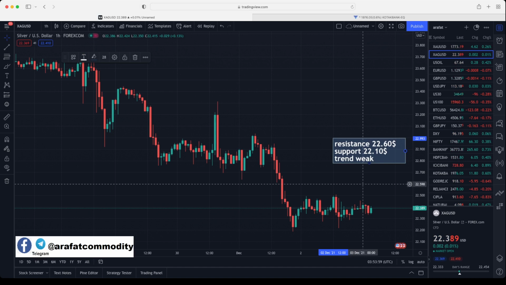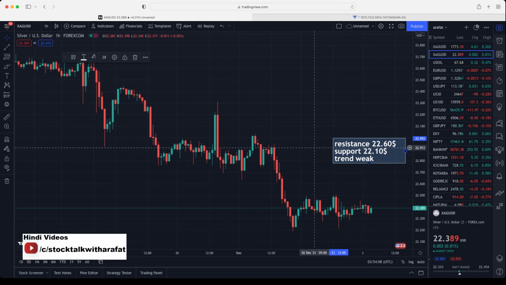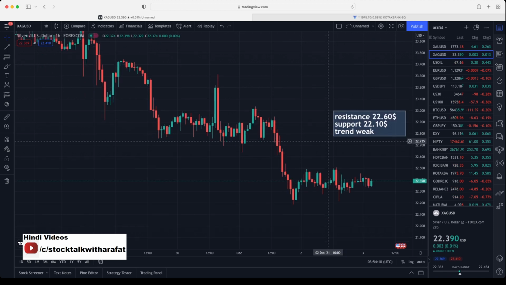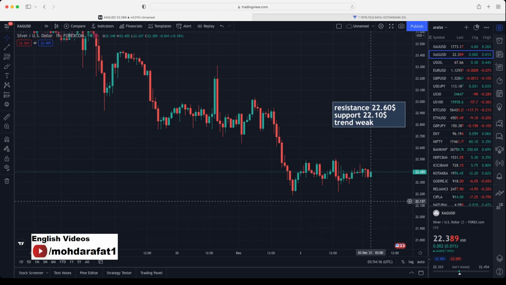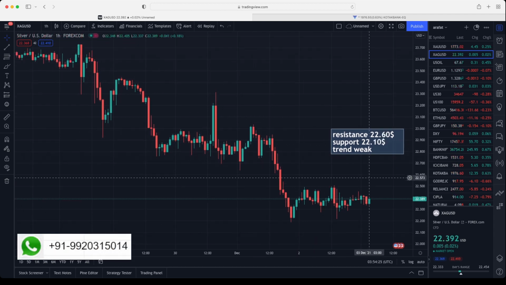2260 will act as resistance now. If market breaks 2260 and sustains above that level, then expect 2290 and 2320. Support at 2210. If market breaks 2210 and sustains below that level, then expect 2190 and 2160. Make sure you have a very strict stop loss and make sure you know the refresh level.